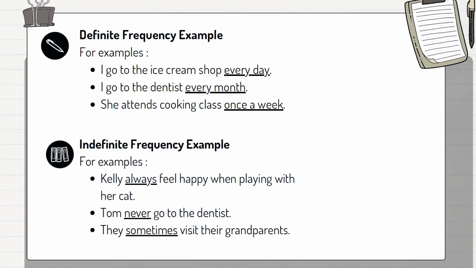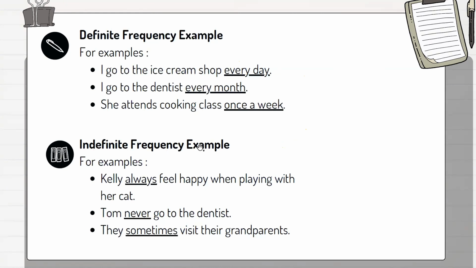Definite frequency example. The first one is, I go to the ice cream shop every day. Every day is definite frequency. I go to the dentist every month. Every month is the definite frequency. She attends cooking class once a week. Once a week is the definite frequency.